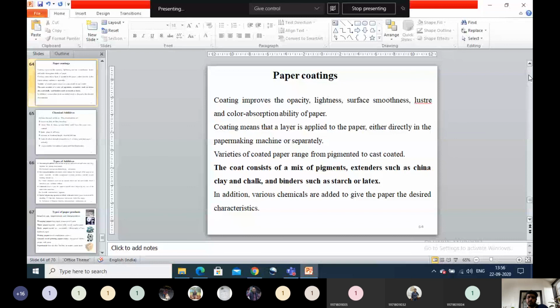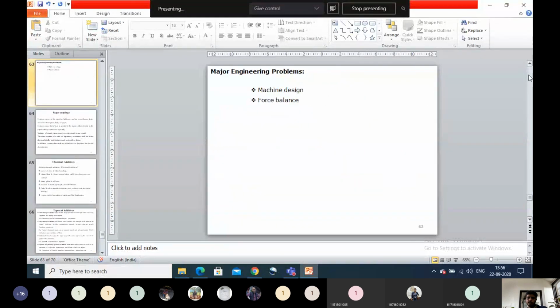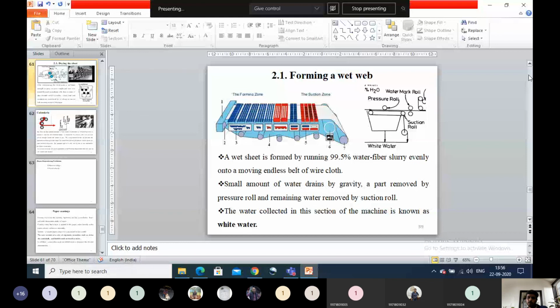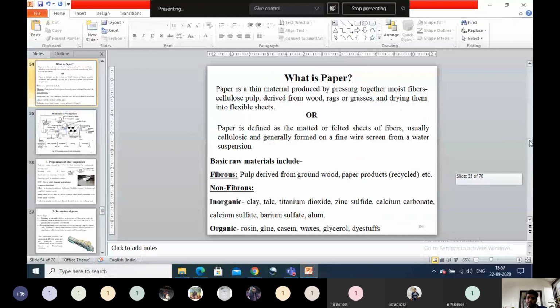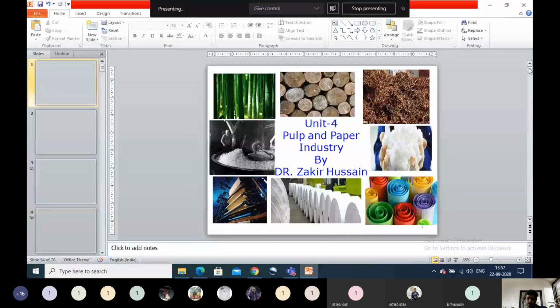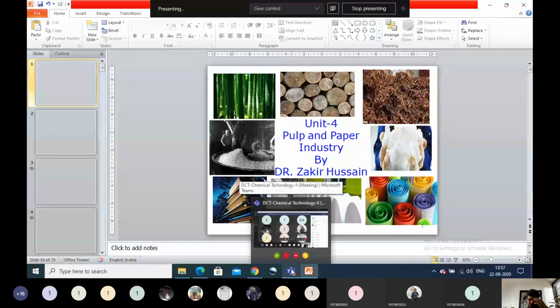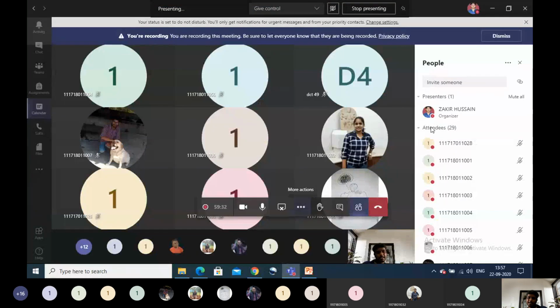Then paper coatings, what are paper coatings? These are also asked in the short answer questions. You can verify that. I will take one class to summarize this whole unit 4. Afterwards we will move to the next unit, which is food and food industry, and corrosion and its prevention.